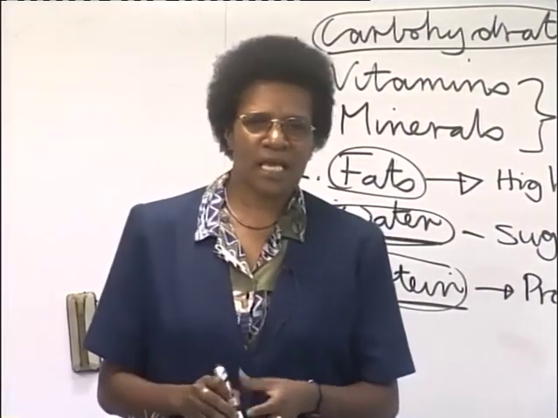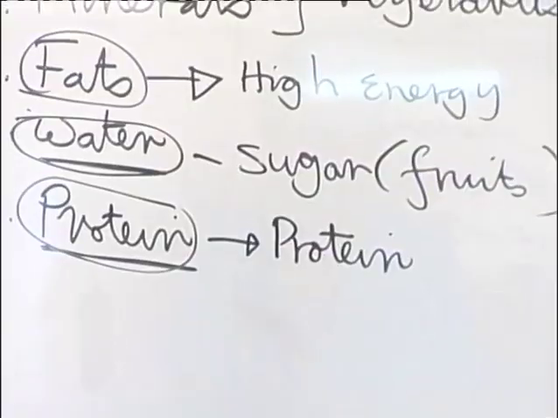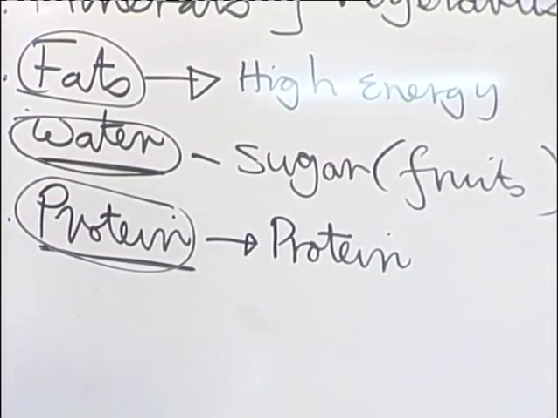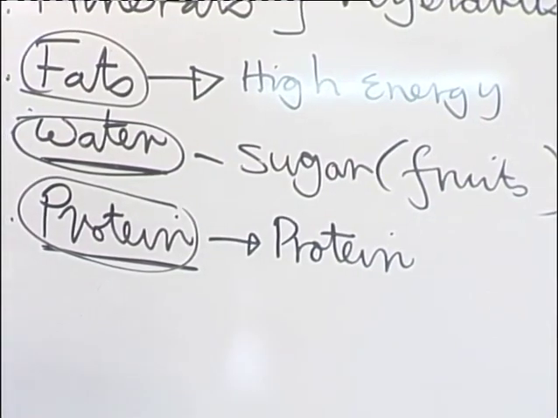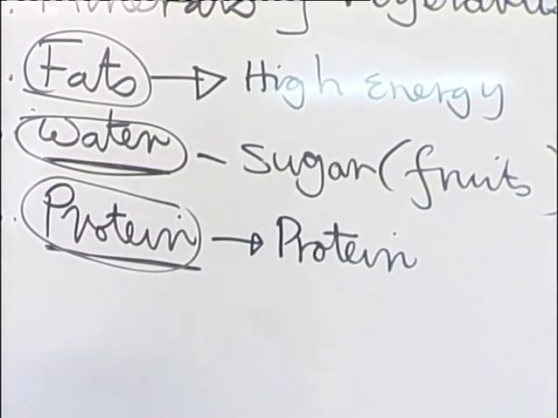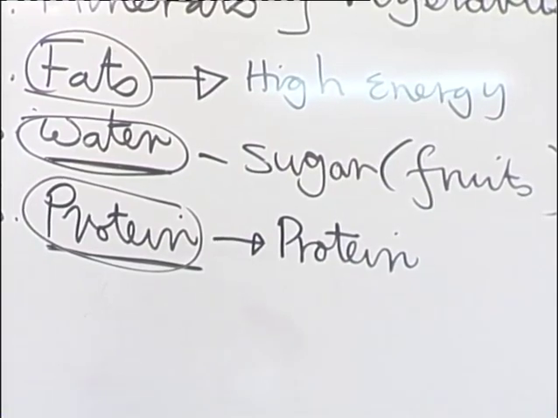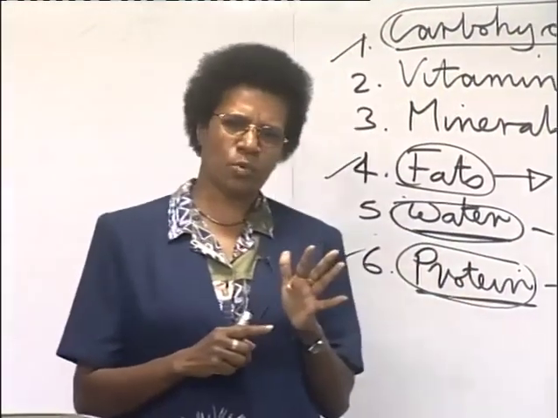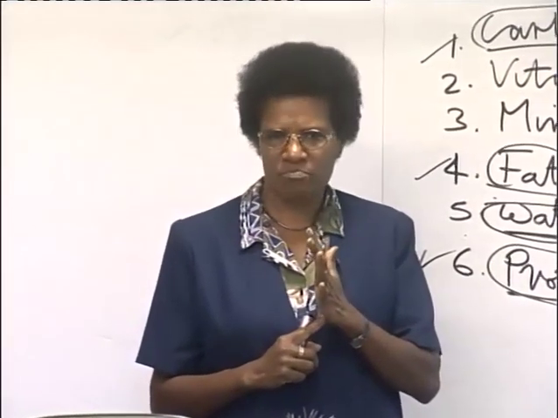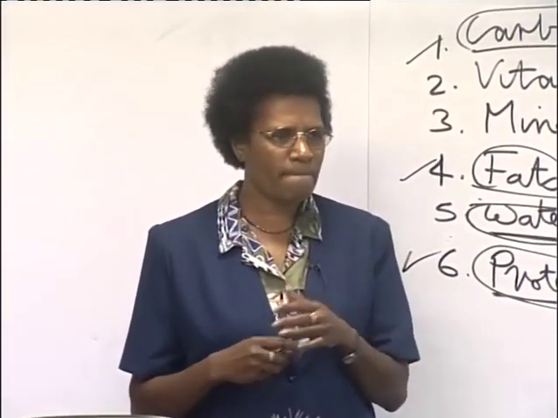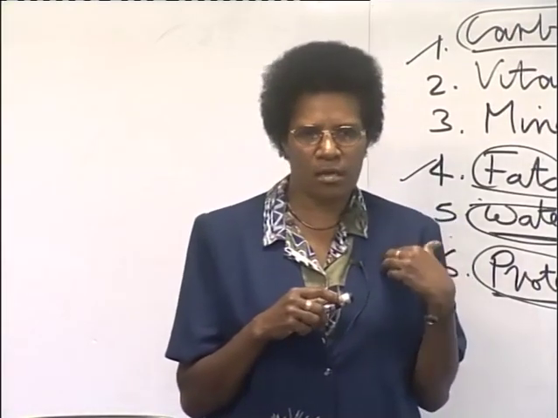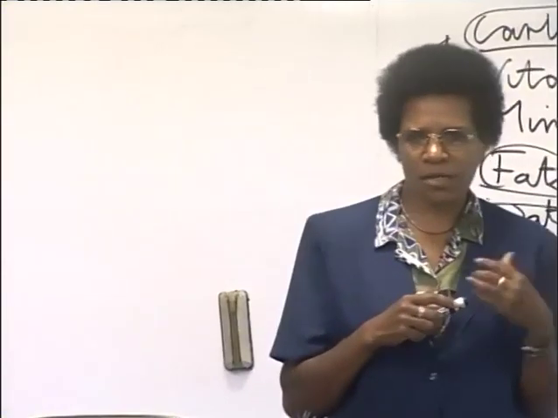Now, water, as I have said earlier, a lot of it comes from fruits that you eat, and also some other sources. If I can have someone to tell me any other sources where we get water from besides fruits? Besides fruits, where else do we get water? The nutrient water.